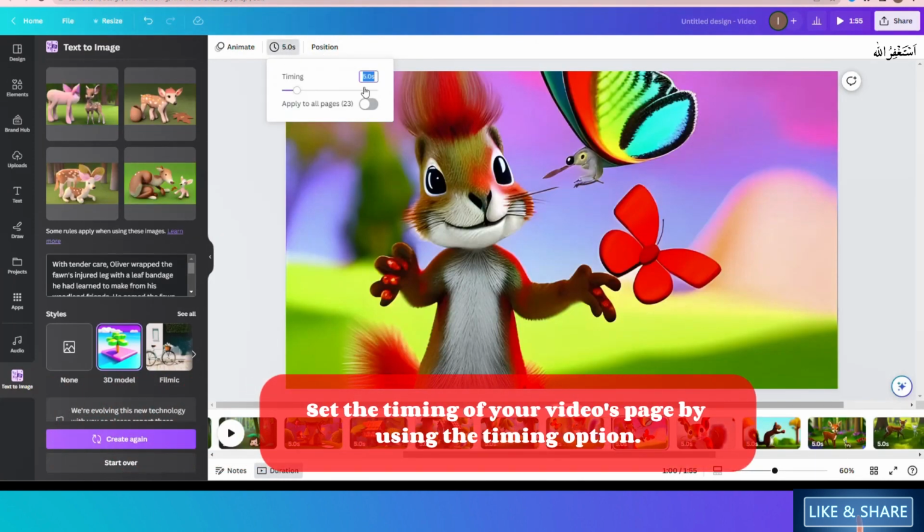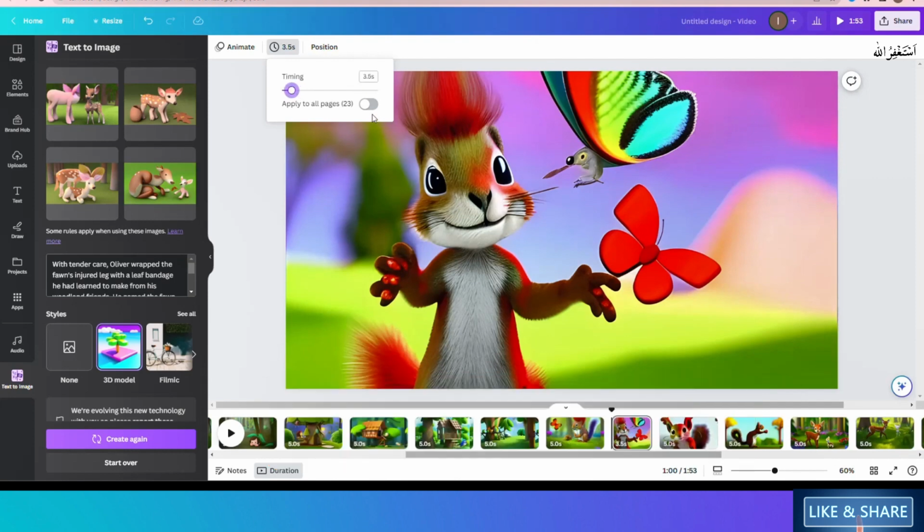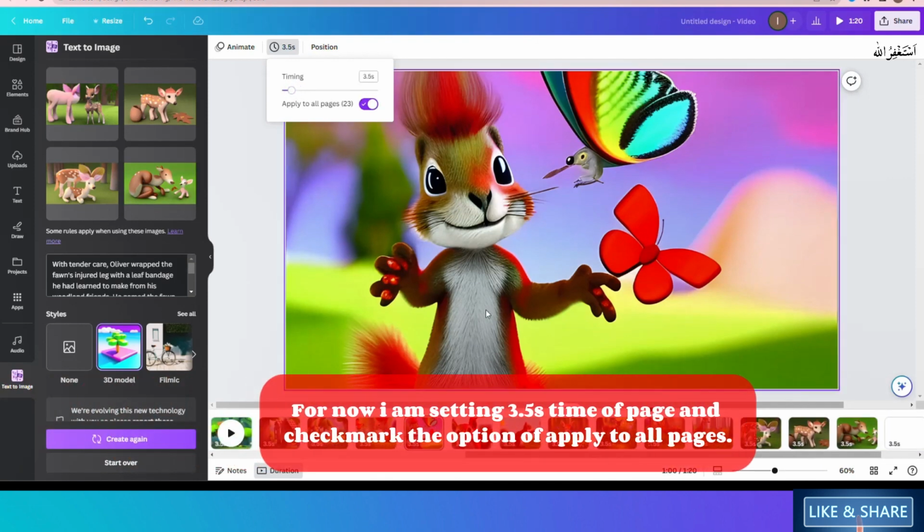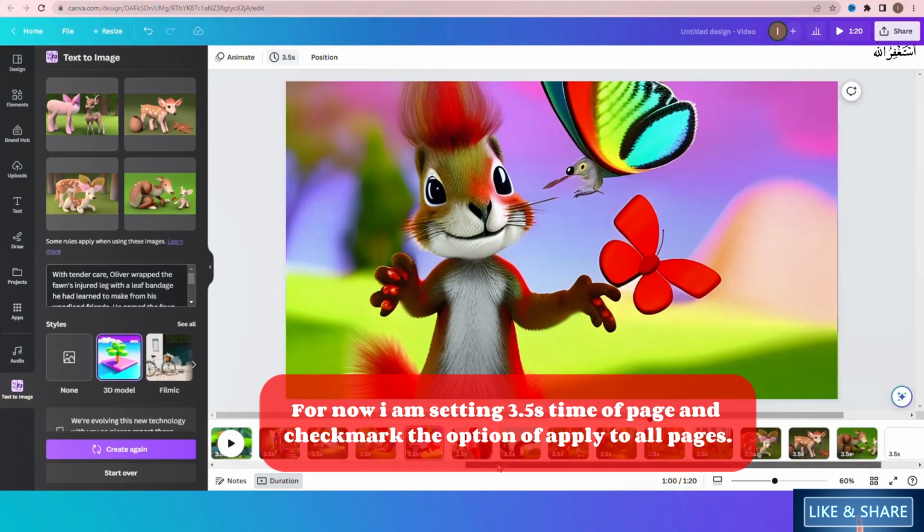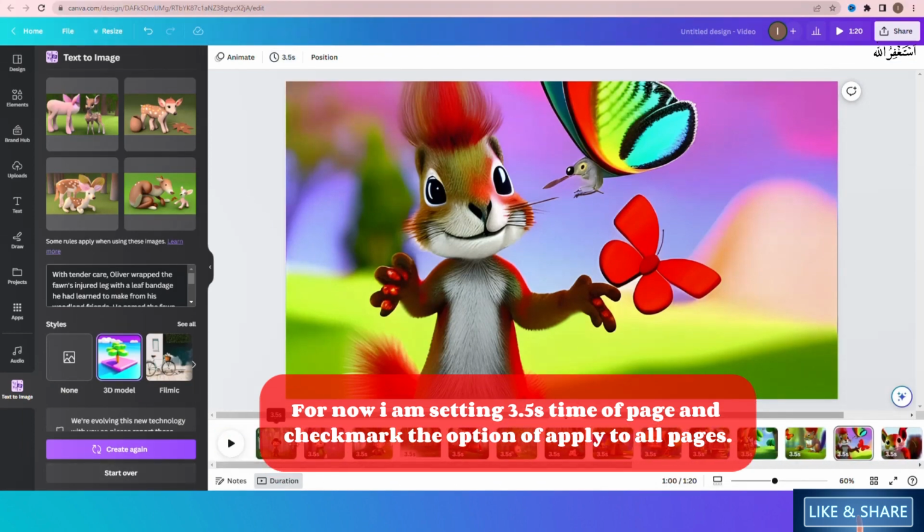Set the timing of your video page by using the timing option above. For now, I am setting 3.5 seconds for each page and check mark the option of apply to all the pages.